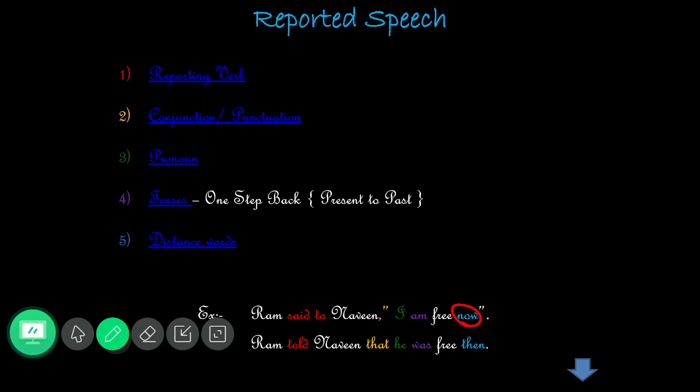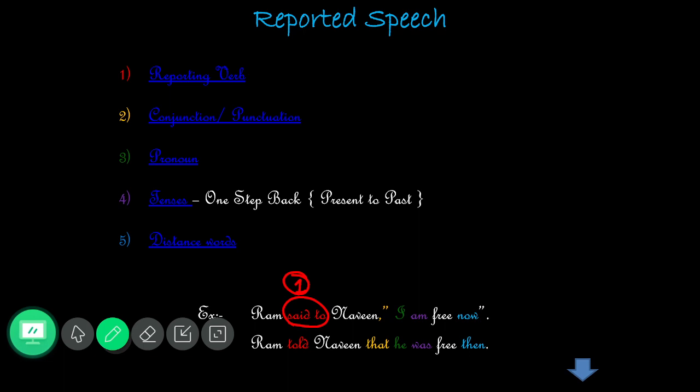So here we have an example, right? The example was given there: Ram said to Naveen, I am free now. So you have to identify which one is the reporting verb, my dear. Said to is the reporting verb. This is the very first rule.